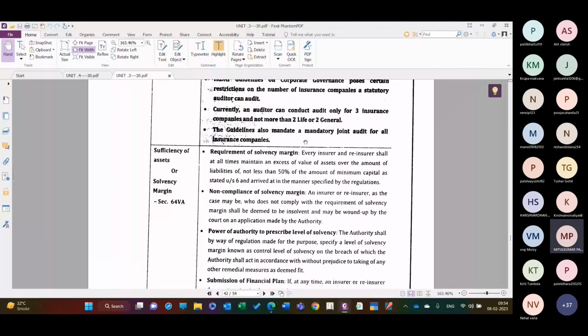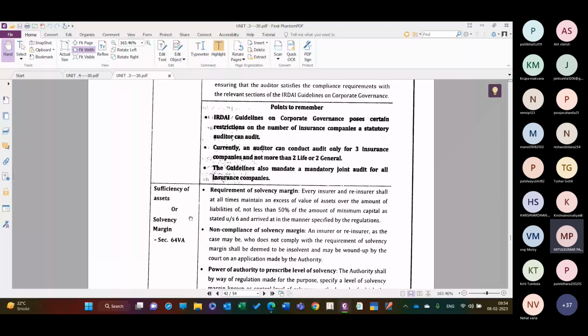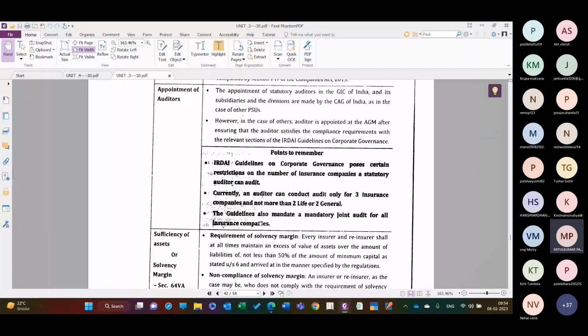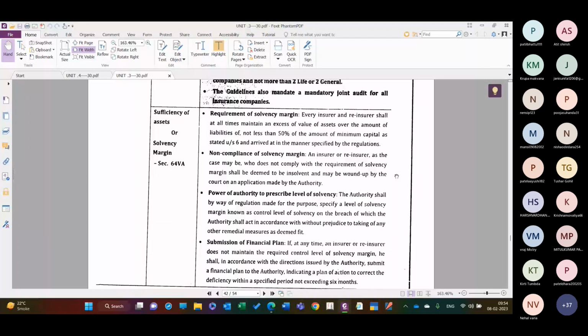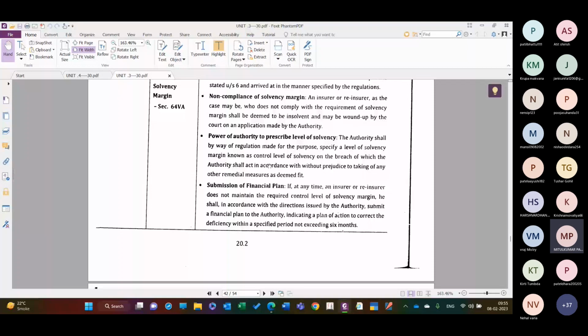सो दिस इज सोल्वेंसी मार्जिन अगर मेंटेन नहीं हो रहा है ना, IRDA, इंश्योरेंस रेगुलेटरी एंड डेवलपमेंट अथॉरिटी ऑफ इंडिया, right, they will directly make an application to wind up means liquidate the insurance company अगर solvency margin नहीं हुआ तो. Powers of authority to prescribe the level of solvency. The authority, wherever the authority's word is used, you need to understand the IRDA, Insurance Regulatory Development Authority of India, right? So that is the word should be used.